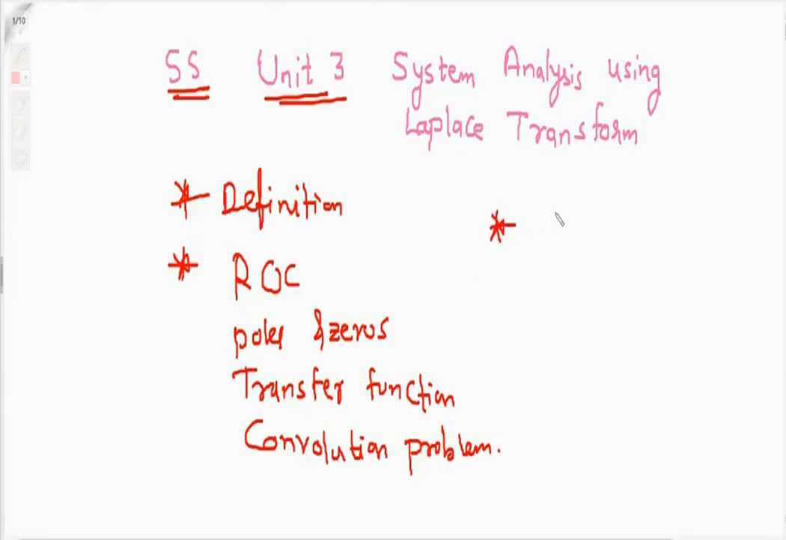So whether that system is causal, non-causal, stable, unstable. So with the help of Laplace approach, that we are going to see. So that causal, non-causal, then stable, unstable. So that thing also we will learn in this unit. Whether the system is causal or non-causal, whether the system is stable or unstable with the help of Laplace transform.